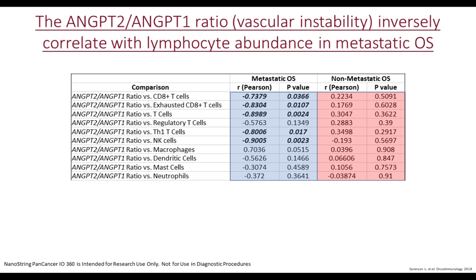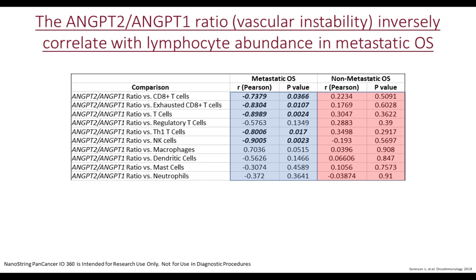We then looked at the Ang2 to Ang1 ratio as a surrogate for vascular instability, and correlated this with lymphocyte abundance in metastatic and non-metastatic osteosarcoma. So what we can see is that in the context of metastatic disease, the Ang2 to Ang1 ratio inversely correlates with lymphocyte abundance. These significant correlations do not exist in myeloid and granulocytic lineage cells.